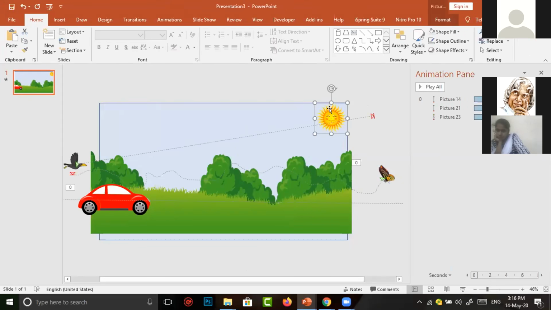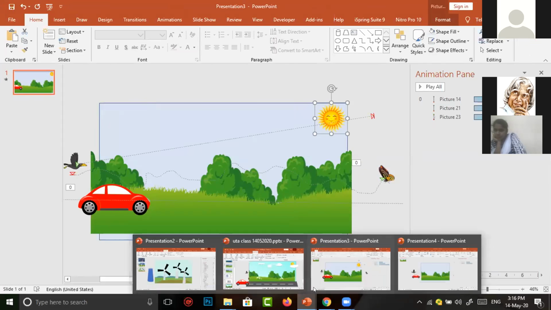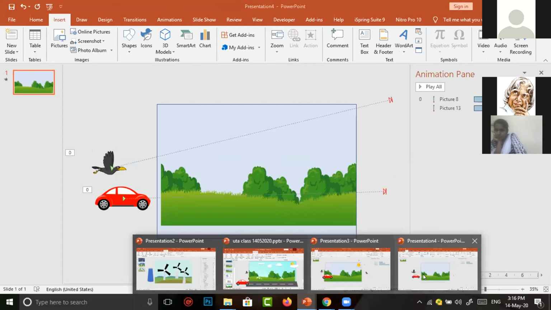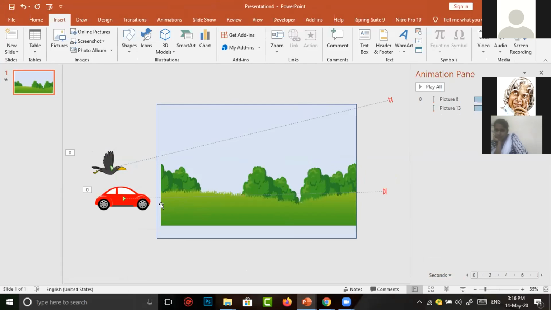We have downloaded this image, and with the same procedure we can use other images. You have to apply the same procedure. And now I have copied the sun image from another slide, and again I am coming to our scene. Here I make a right click. I have copied our image, then I click on paste. Now the sun has come to our scene.